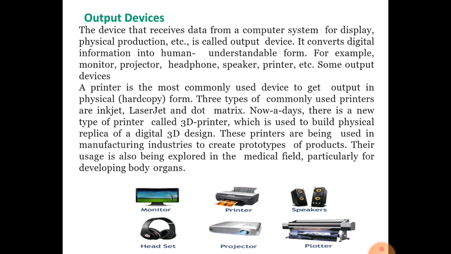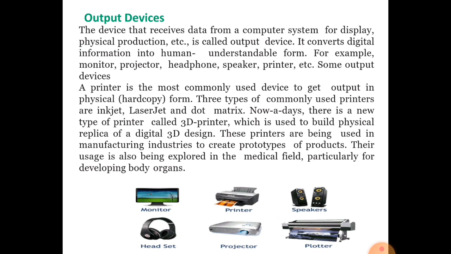The data processed in the CPU, which is in binary form, will be received by the monitor and converted into image form, text form, video form, audio form, whatever, human readable, human understandable form. Some of the output devices are monitor, projector, headphone, speaker, printer, and so many more.